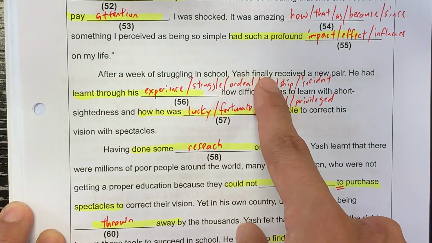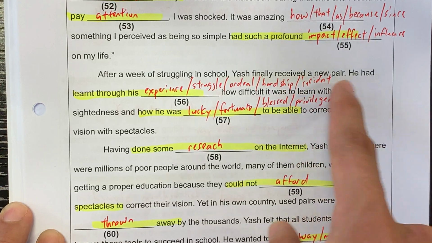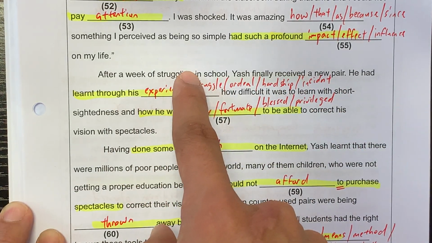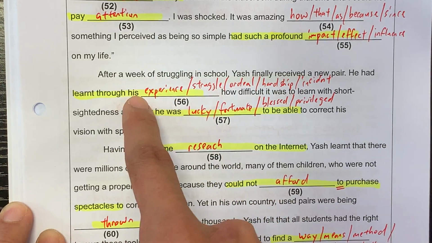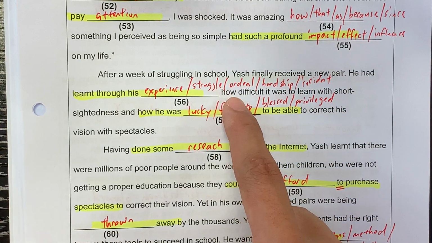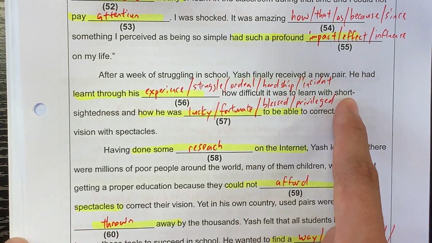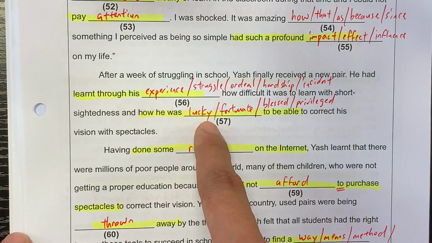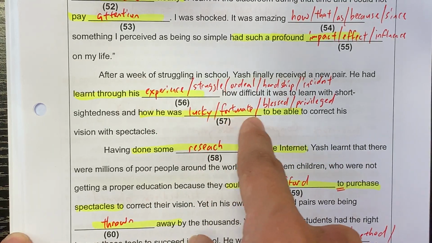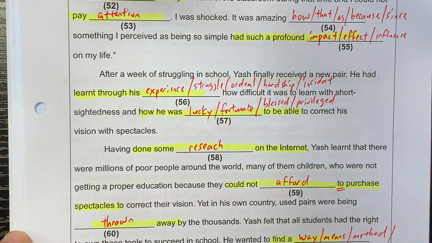After a week of struggling in school, Yesh finally received a new pair. He had learned through his experience, struggling in school. So he learned through his struggle, ordeal, hardship, incident. Okay? How difficult it was to learn with short-sightedness, and how he was lucky, fortunate, blessed, or privileged.